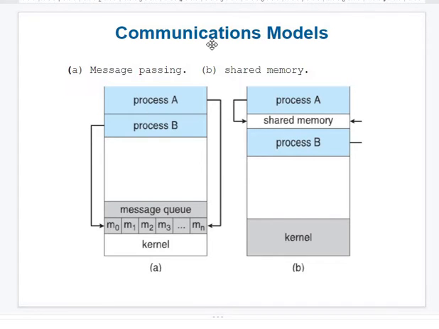Here you see there are two processes. Please see this first diagram and second diagram, both are separate. First, message passing: there are two processes, process A and process B. Process A is going to use some specific message queue, say for example M3.